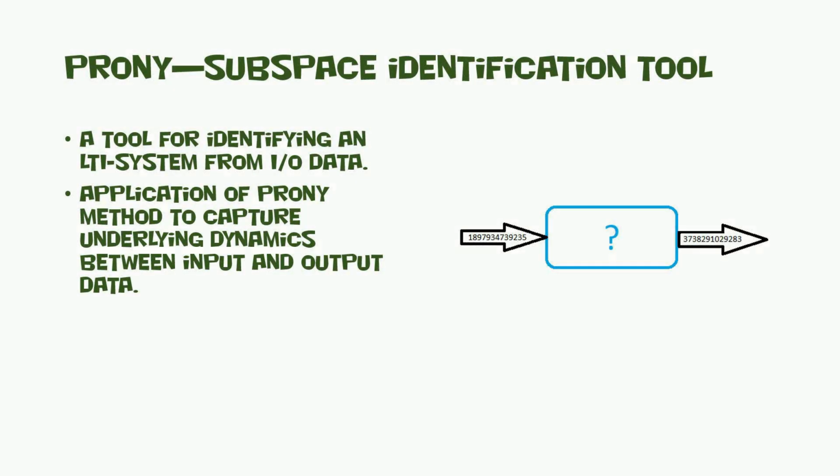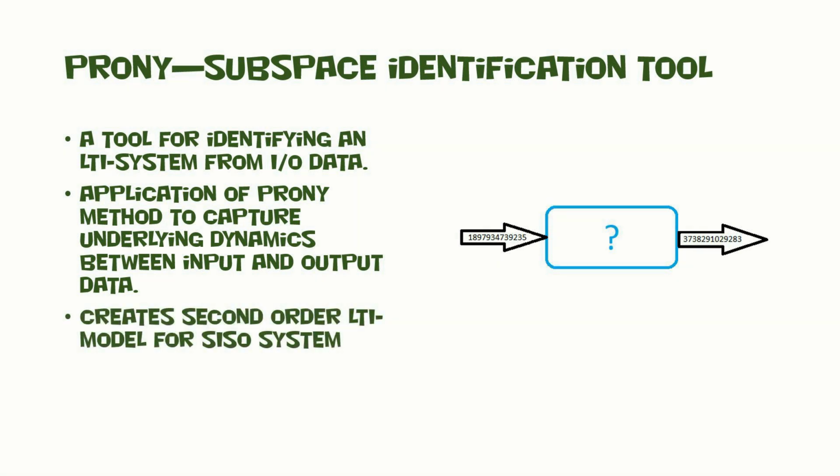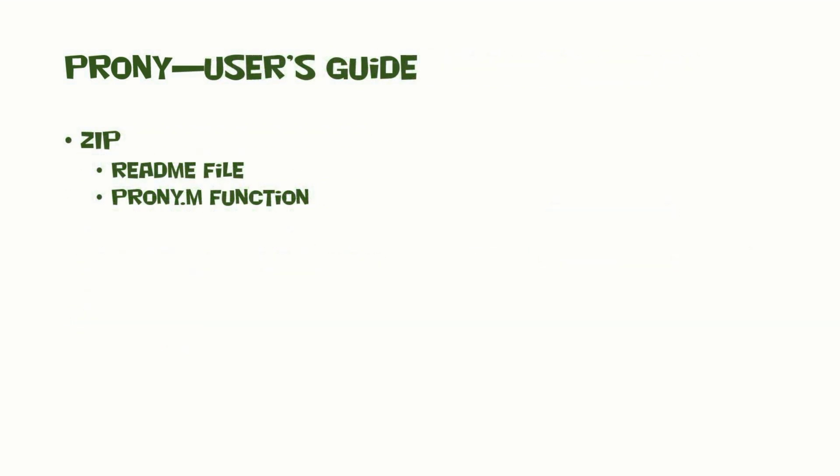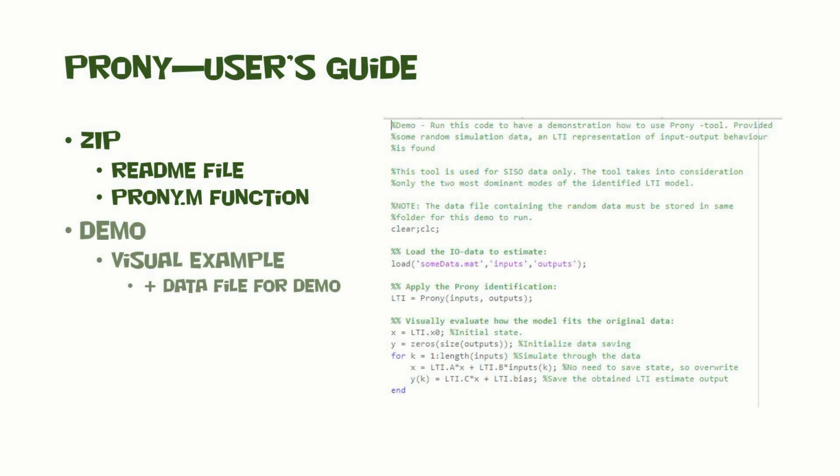The Prony method is another subspace approach. Our implementation considers second-order, linear time invariant, single input single output models. The tool is implemented in the .prinem file. Again, a demonstration script is provided to illustrate the use of the tool.